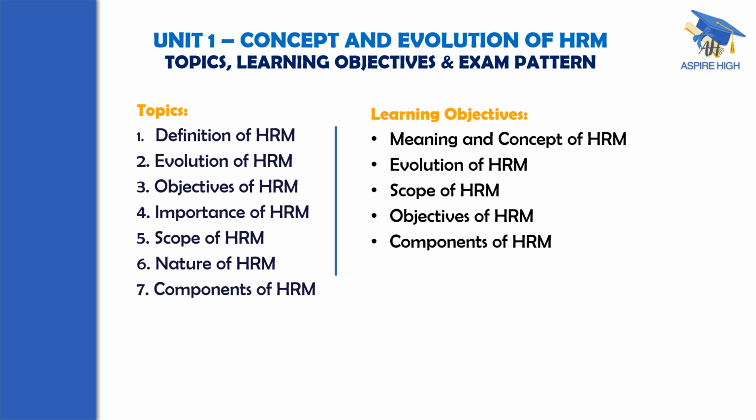That is definition, evolution, objectives, importance, scope, and components of HRM: 1, 2, 3, 4, 5, and 7. These 6 topics were there in the term-end examination directly. What does it mean? From the student point of view, except the 6th topic, all the remaining 6 topics are very, very important.